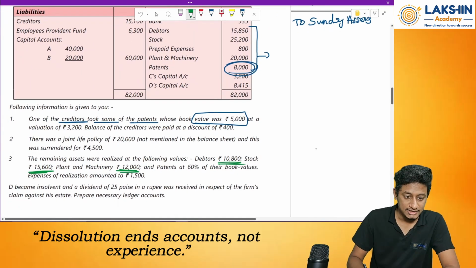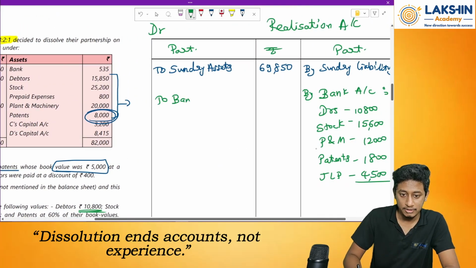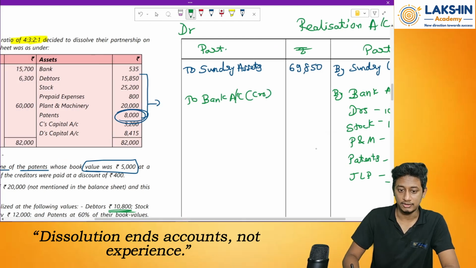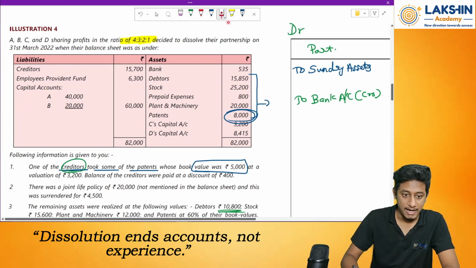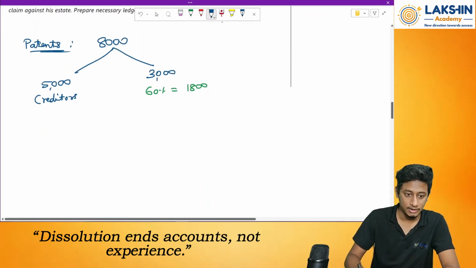Now let's pay off the creditors. So to bank account towards what? Creditors. Okay. Now let's see. How much was the creditors balance? 15,700. So let's see how have we paid them.